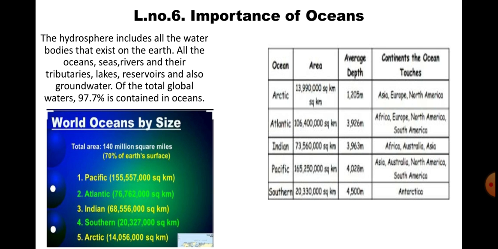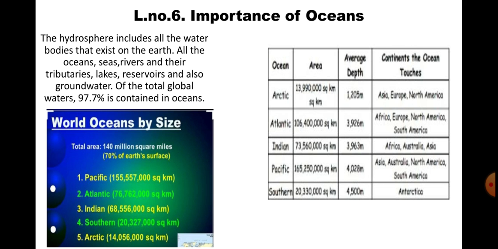The Indian Ocean, you know, is the one that surrounds India. It is 73 lakh 56 thousand square kilometers, and its depth is 963 meters. It is in Africa, Australia and Asia. Now see the Pacific Ocean. We have the Pacific Ocean in India also. It is in Asia, Australia, North America and South America.